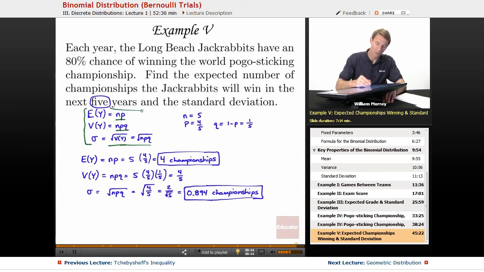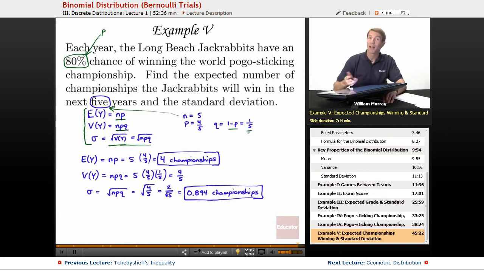So N equals 5 comes from the stem of the problem. P equals 4/5 comes from their chance of winning in any given year. So 80% translated into a fraction is 4/5. And Q is always 1 minus P, so that's 1/5.